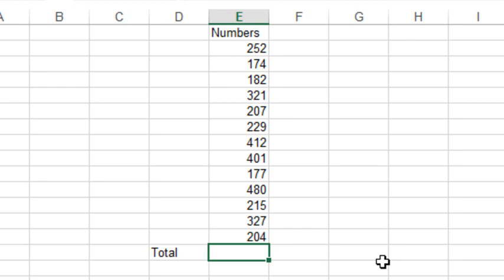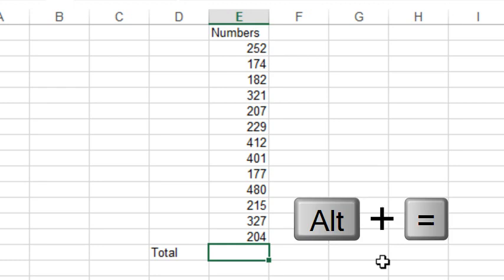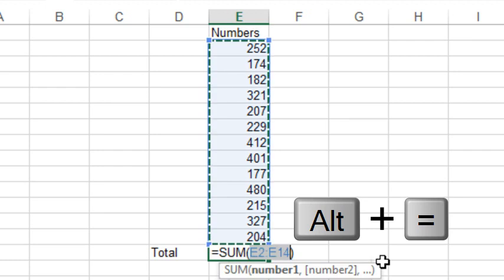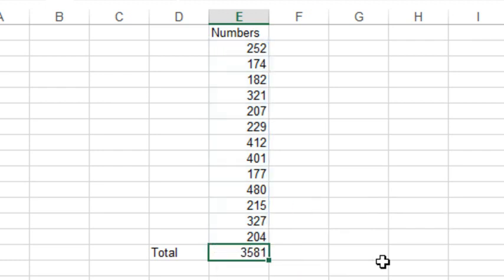If you have a column of numbers, you need to total those numbers. Go to the first blank cell, and what do you press? Alt+Equals, and then Ctrl+Enter to stay right in that cell.